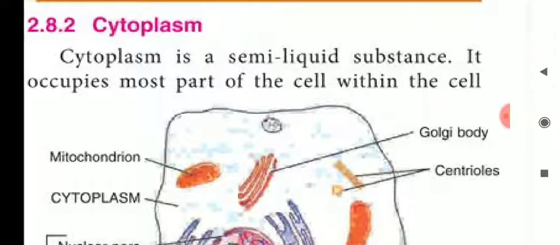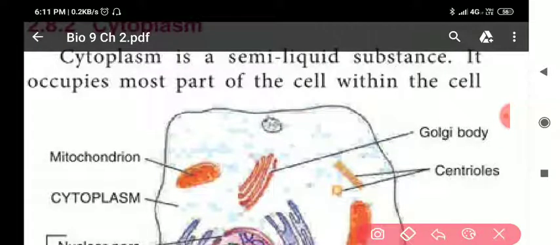This cytoplasm definition also I discussed in yesterday's video in my handwritten notes. Now, what is cytoplasm? Cytoplasm is a semi-liquid substance, a jelly-like substance. Clear?